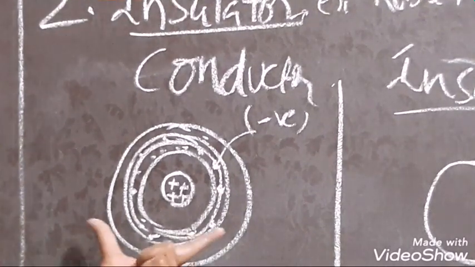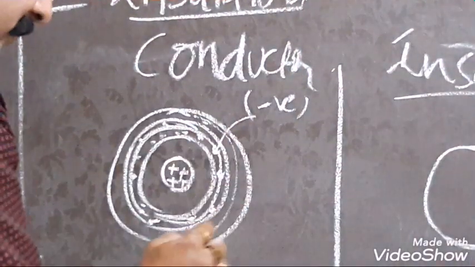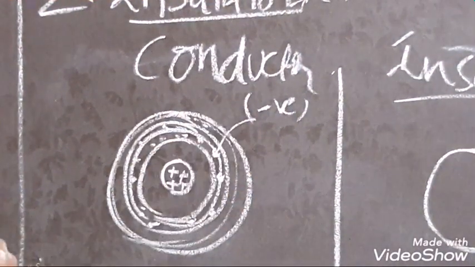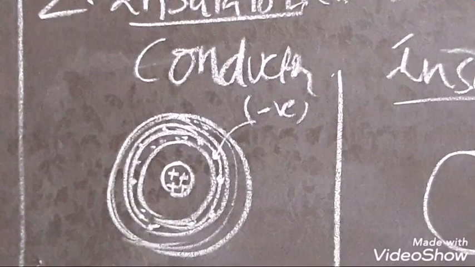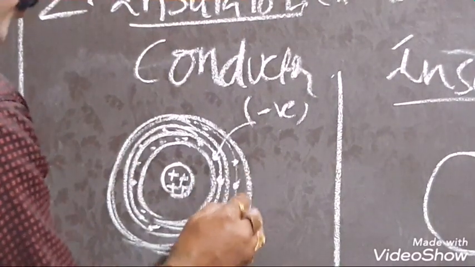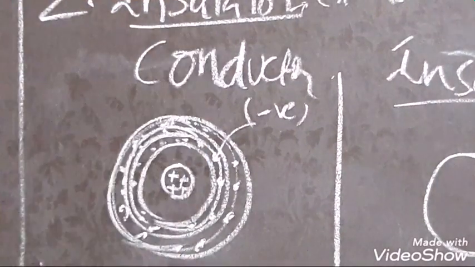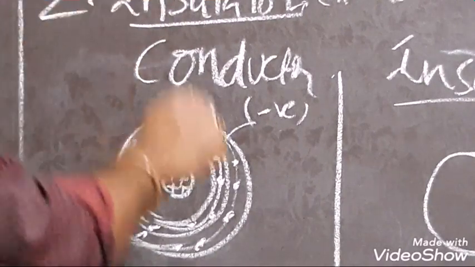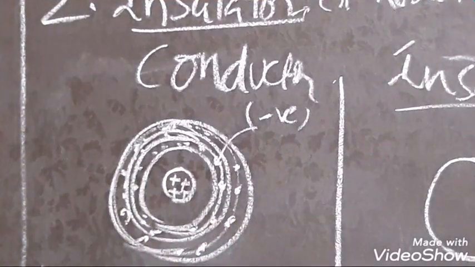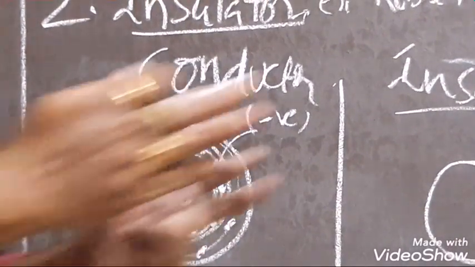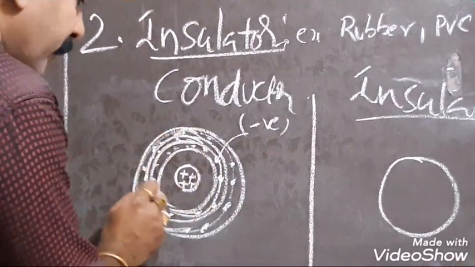So when the atom is large, the outer shell will not have that attraction force as the nearer shells do. That's why in the outer shell the electrons move very freely. These freely moving electrons are the main reason that participate in the flowing of current. And they also have more space.